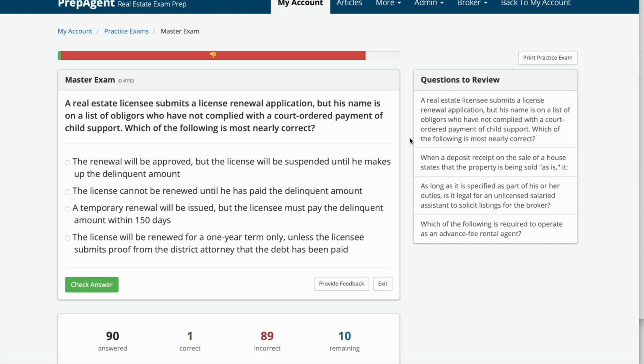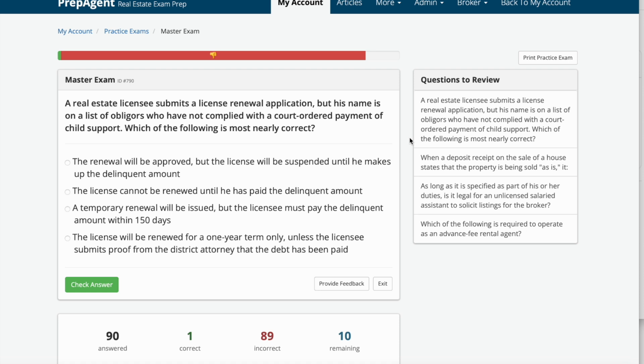A real estate licensee submits a license renewal application, but his name is on a list of obligors who have not complied with a court-ordered payment of child support. Which of the following is most nearly correct? A, the renewal will be approved, but the license will be suspended until he makes up the delinquent amount. B, the license cannot be renewed until he has paid the delinquent amount.